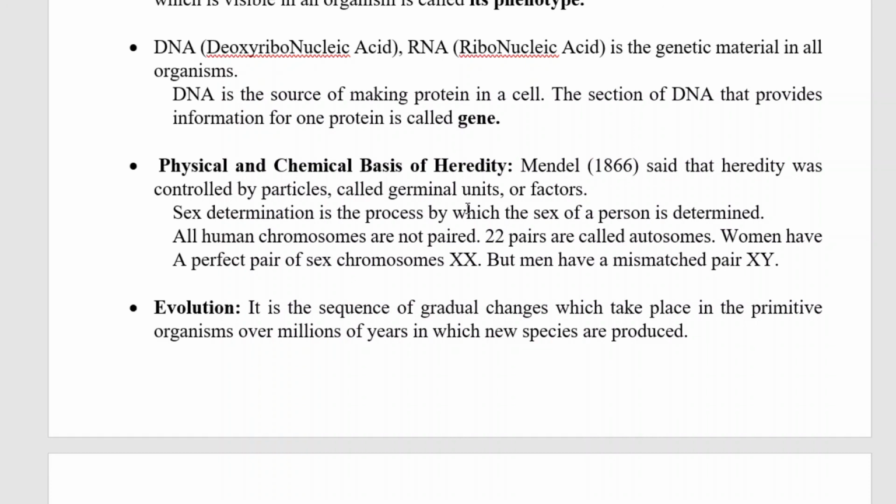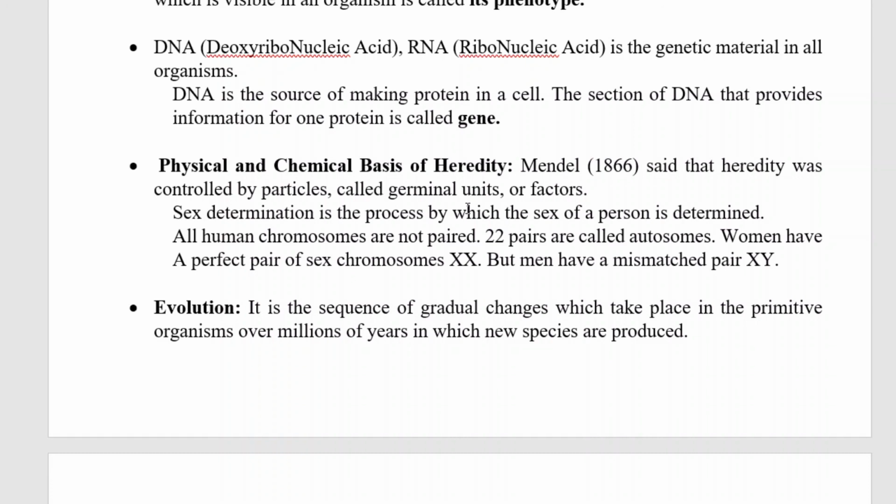Theories of evolution. Darwin's theory of evolution. Charles Robert Darwin, 1809 to 1882, in this period, explained the evolutionary principle in his famous book, The Origin of Species. The theory proposed by him is popularly known as theory of natural selection or Darwinism. The main features of the theory of natural selection are as follows: overproduction, limited food and space, struggle for existence, variations, natural selection or survival of the fittest.